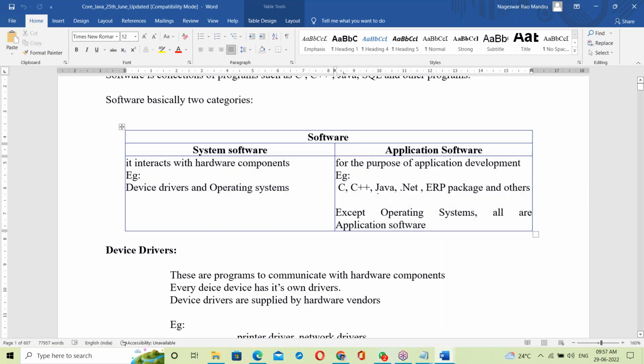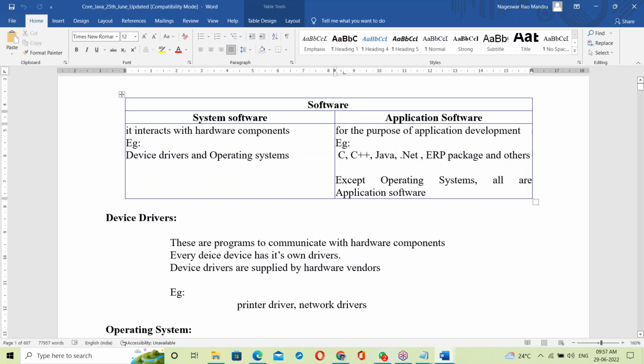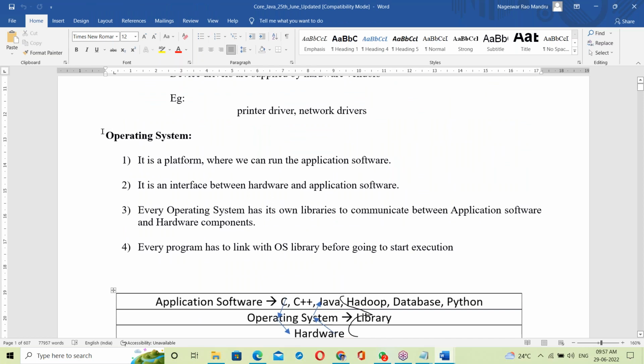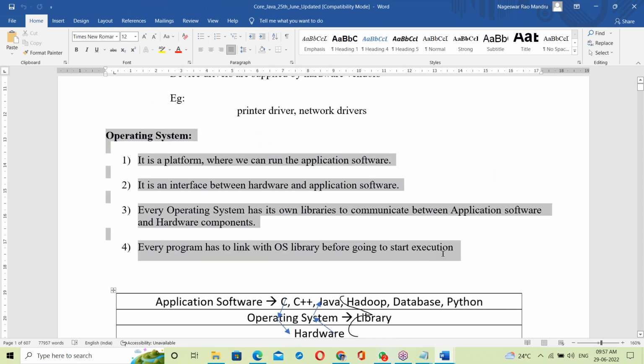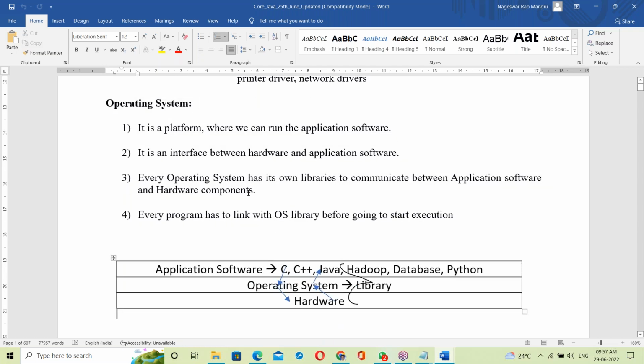Running notes is not necessary, just follow the document here. Next, about the OS, the same 4 points expand here: 1, 2, 3, 4.